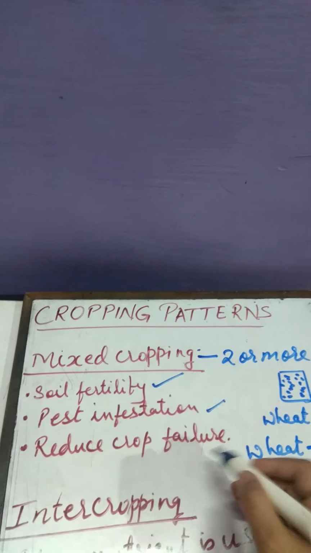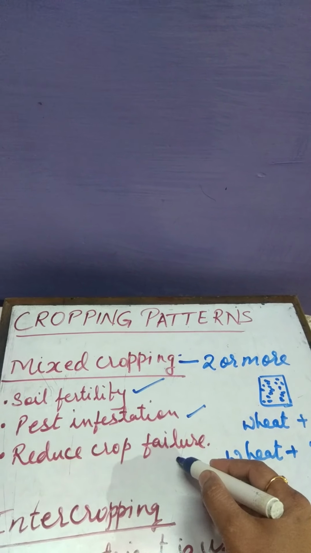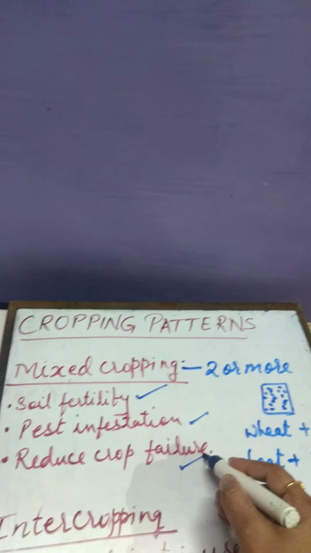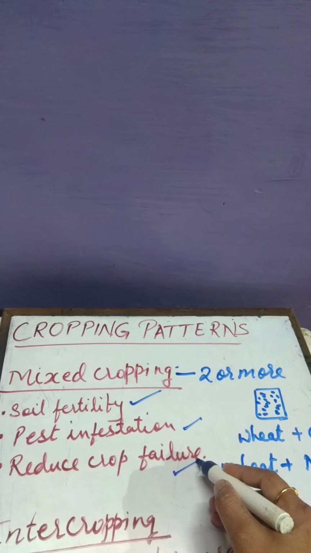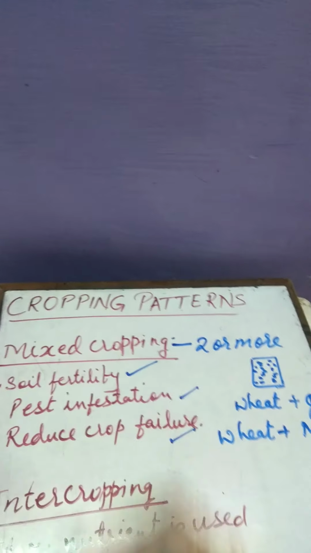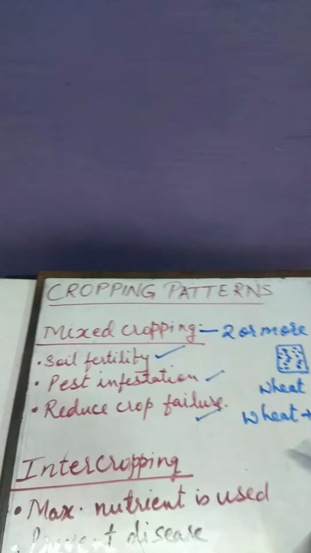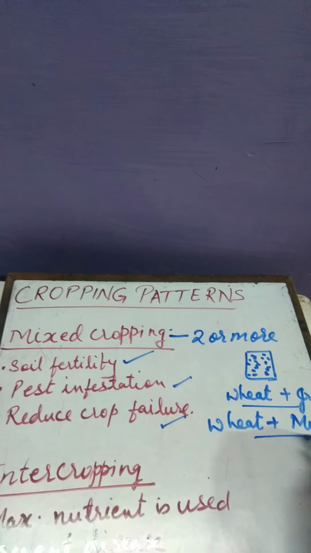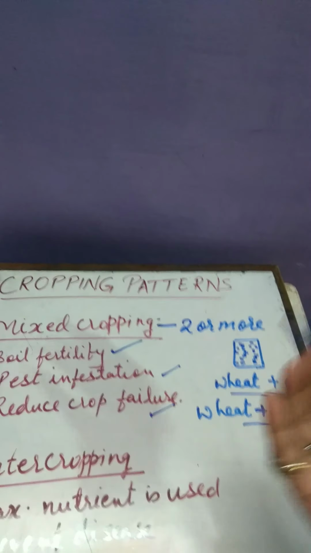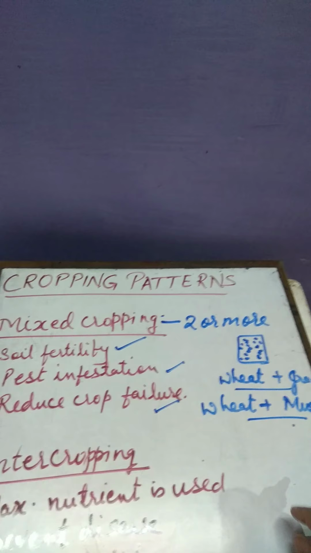And it also reduces the failure of the crop. So in this, we have taken two or more seeds, and collectively we are growing them in one field.